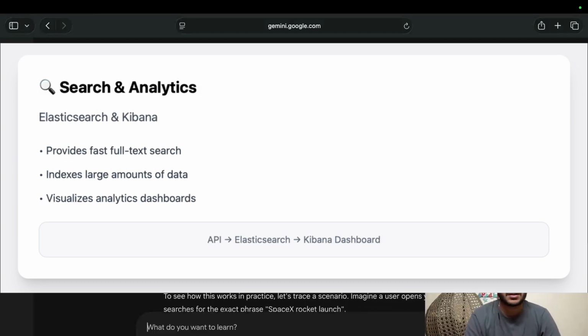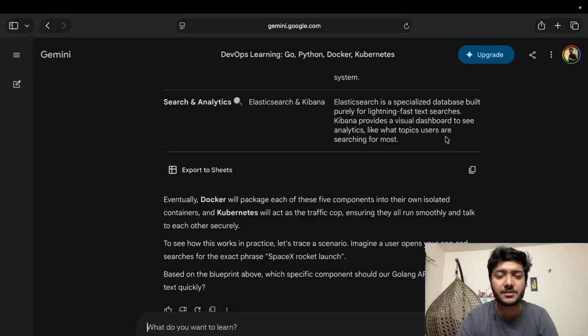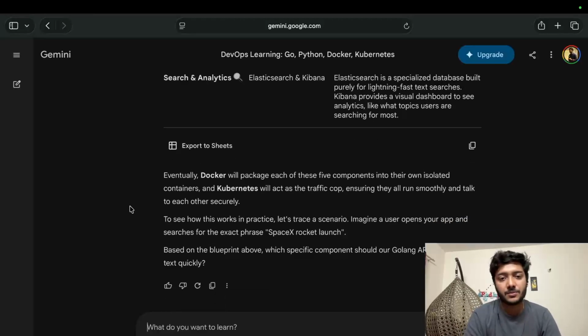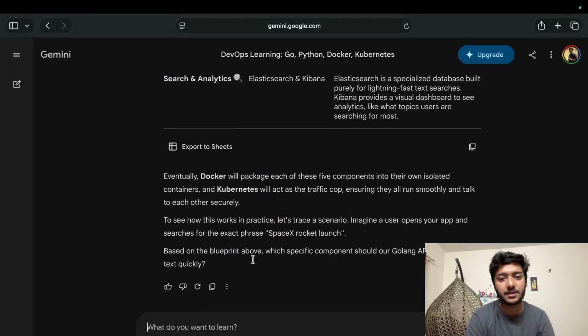And then we'll have Python. Python will be used, I think, for some of the libraries to scrape data from the web. And then we'll have search in Elastic. This is for fast text searches, and Kibana for the visual dashboards to see the analytics of how our application is performing. These parts might not be necessary for a beginner app, but we are learning DevOps here, so we are adding them because these are a very essential part of DevOps. Eventually Docker will package each of these 5 components into their own isolated containers, so each component will be a single container, and Kubernetes will act as a traffic cop. So Kubernetes will handle all these containers.